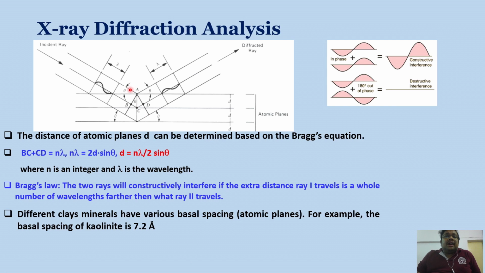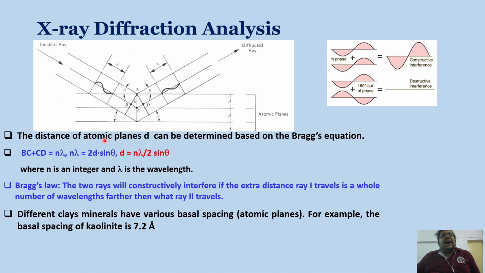This is ray 1, and let us consider this is ray 2. As you can see, ray 2 is traveling some extra distance than ray 1, that is BC plus CD, and this BC plus CD is basically n lambda. So BC plus CD is basically 2d sin theta. So n lambda equals 2d sin theta. This is the Bragg's equation.